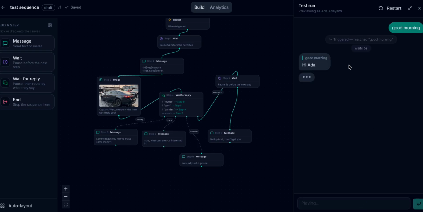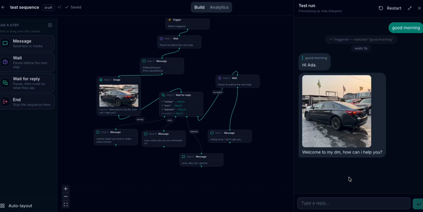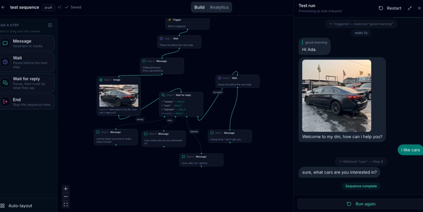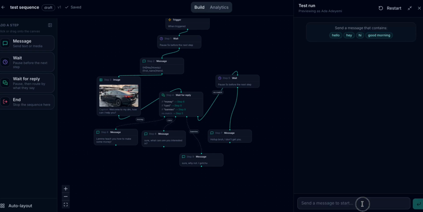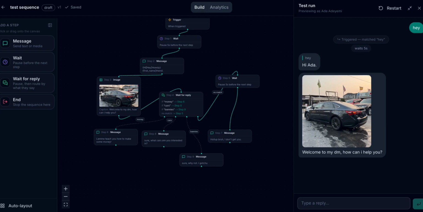and it takes you through the same process. How can I help you? Then you can say, I like cars. It says, okay, sure, what kind of cars are you interested in? And then you can do this and say, oh, so what are you interested in? Interested in money.